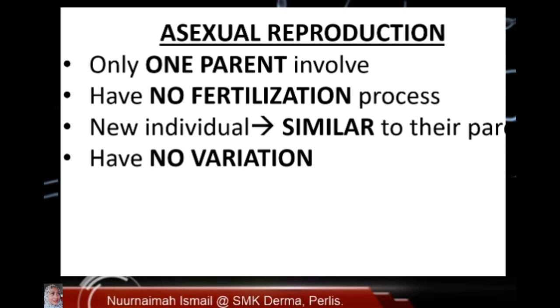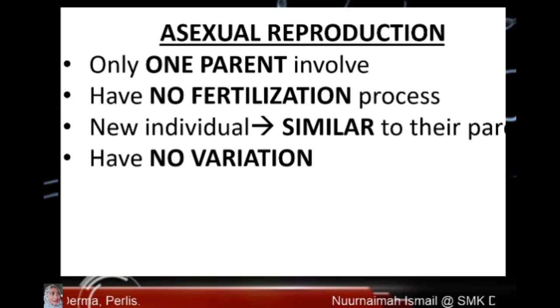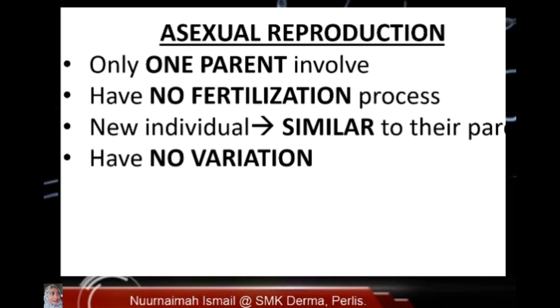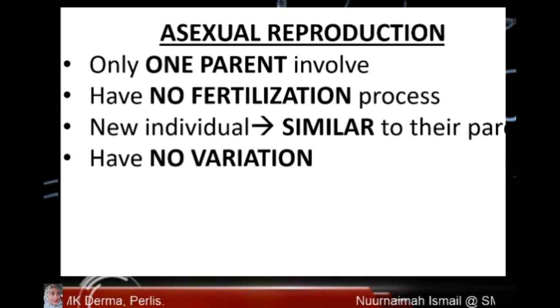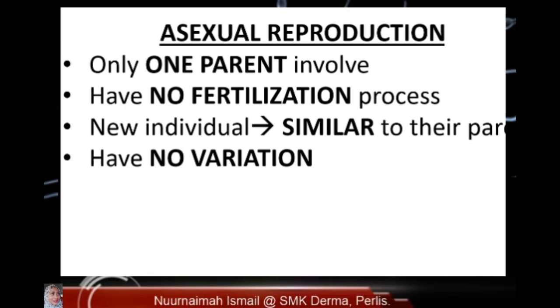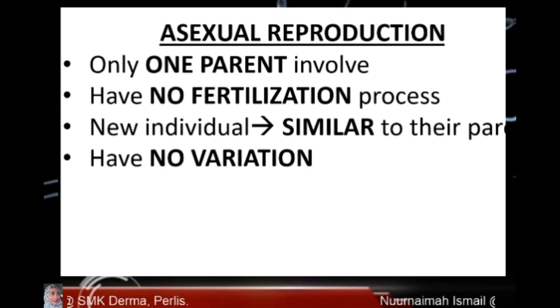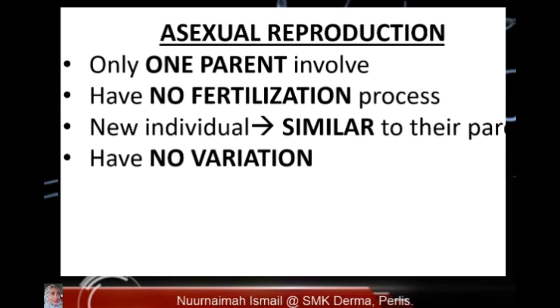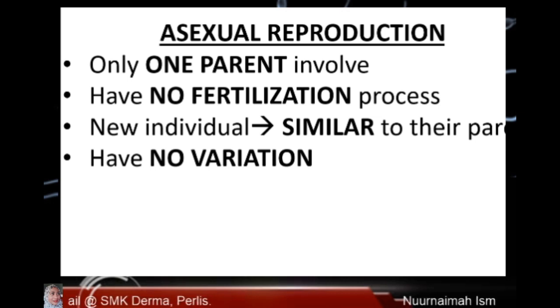Asexual reproduction occurs in simple organisms like amoeba, paramecium, and hydra. Plants like onion, ginger, and potato also reproduce asexually. For asexual reproduction, only one parent is involved. Fertilization does not occur in asexual reproduction. The new individuals produced are genetically identical to their parents. Variation does not occur among the new individuals.